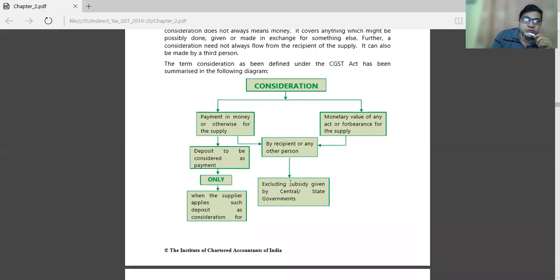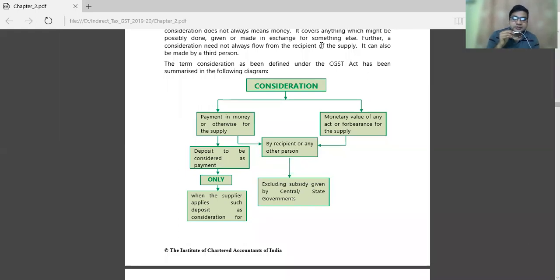It excludes the subsidy given by the central or state government. Subsidy given by the central or state government is not considered as a consideration. Now you know that the central government gives subsidy for household consumption gases.